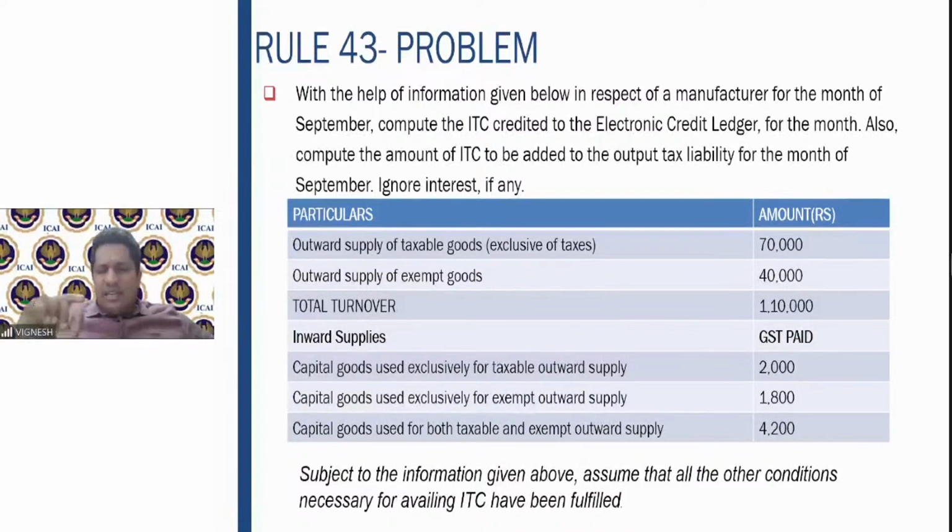Please remember that T1, T2, T3, TE, you need not mention all those in the exam. If you remember the acronyms you can mention them, but go as per the concept and solve the problem, that is good enough. So here, please compute the ITC to be credited to the credit ledger and also the ITC to be added to the output tax liability for the month of September. Please try to answer this.